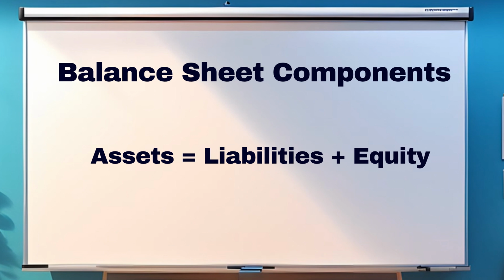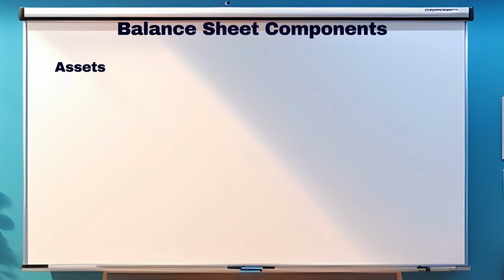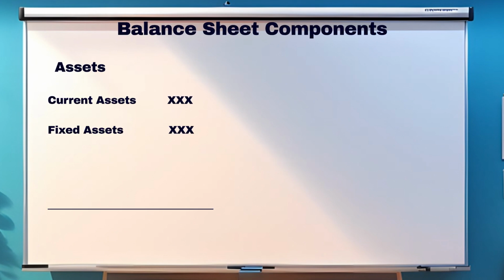Let's break it down. First, assets. Assets are things the company owns that have value. They are divided into current assets and fixed assets. Current assets are things that can be quickly converted to cash, like cash itself, inventory, and accounts receivable. Fixed assets are long-term items like buildings, machinery, and equipment.